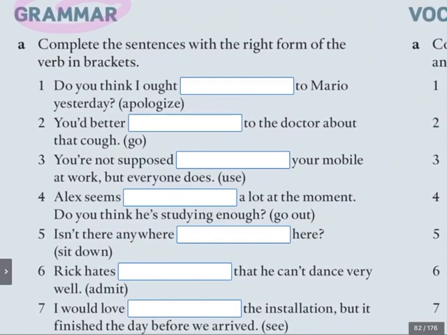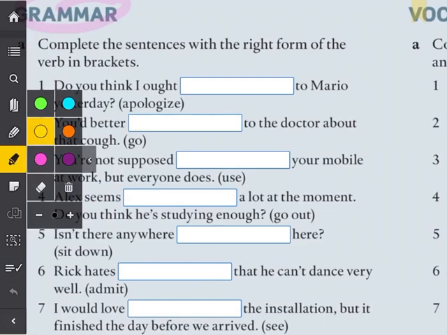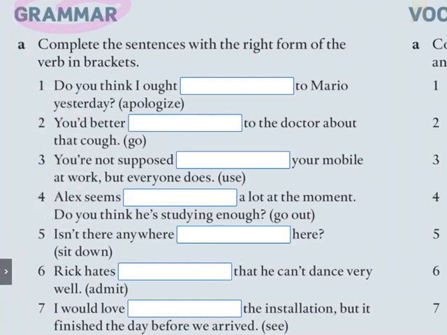So, have you got some answers? Welcome back. Let's take a look. Now, again, some of the answers don't fit exactly into the box, so just be patient, but we'll get them all. Let's see. Now, question number 1. Do you think I ought to Mario yesterday? Now, let's analyze this sentence. Did you analyze these sentences? Well, I'm going to do it for you right now.